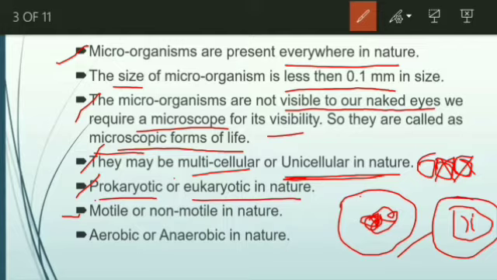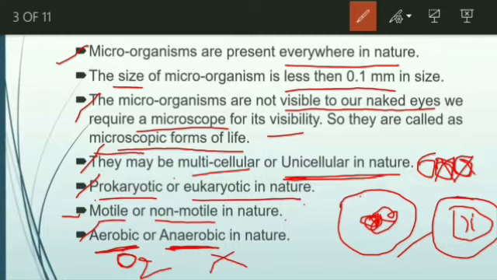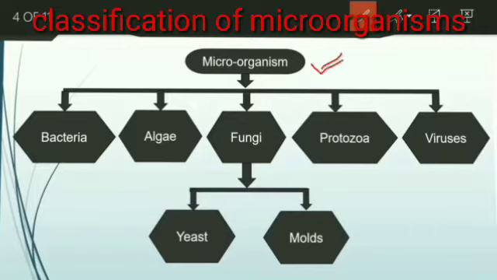They are non-motile. Motile in the sense, if an organism moves from one place to another place, those organisms are said to be motile. And organisms that do not move from one place to another place are said to be non-motile. Another one is that they may be aerobic or anaerobic. Aerobic organisms require oxygen in order to survive, and if they do not require any oxygen, they may be anaerobic. So this microorganism, first it is classified into 5 major categories.